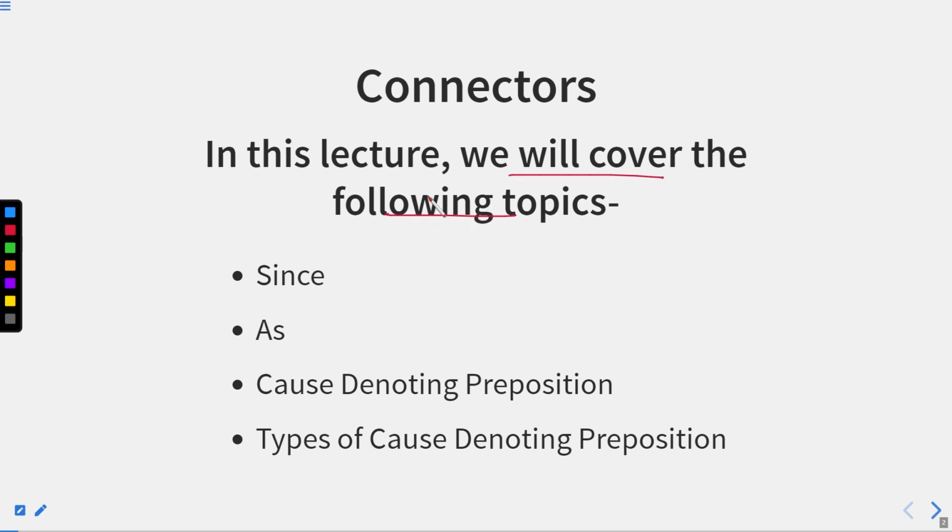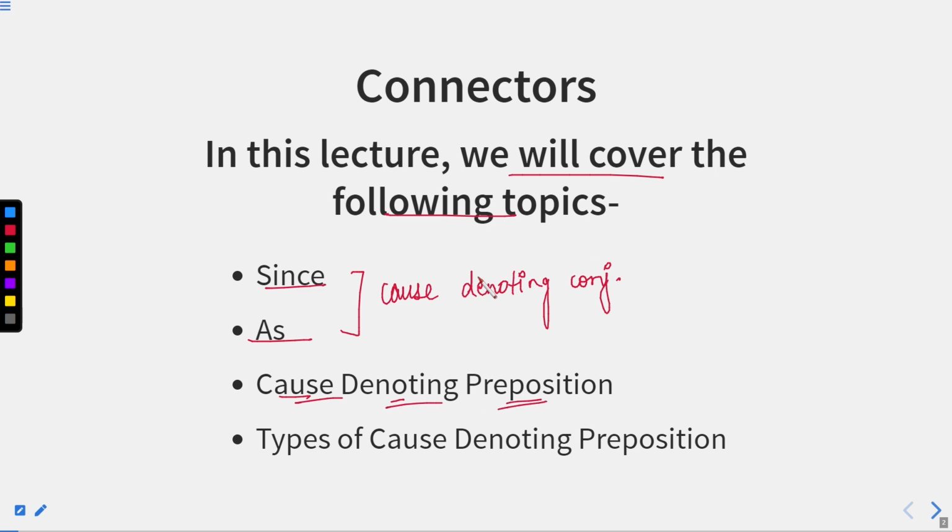Now, as you know well, in our earlier session, we started discussing cause and effect denoting conjunctions. In this session, we are going to discuss those cause and effect denoting conjunctions as well. In that session, we discussed the word because. In this session, we are going to discuss since and as. Both of these are cause denoting conjunctions. Moreover, in this session, we are going to discuss cause denoting prepositions.